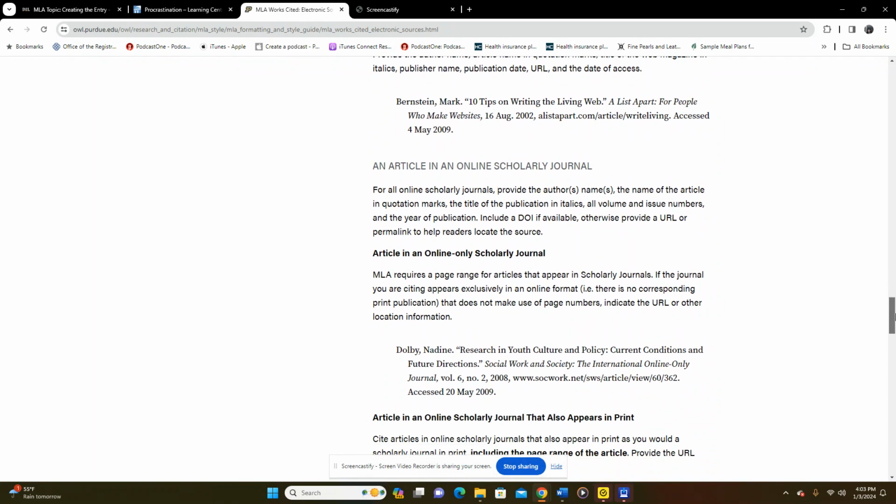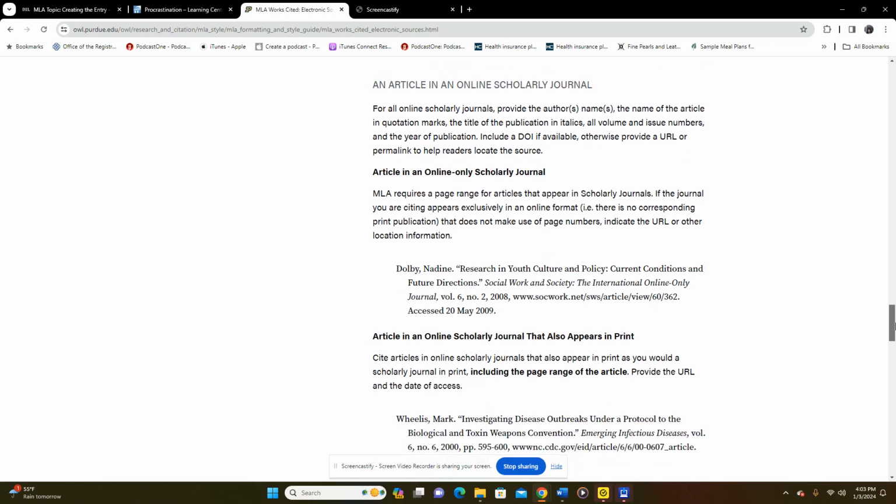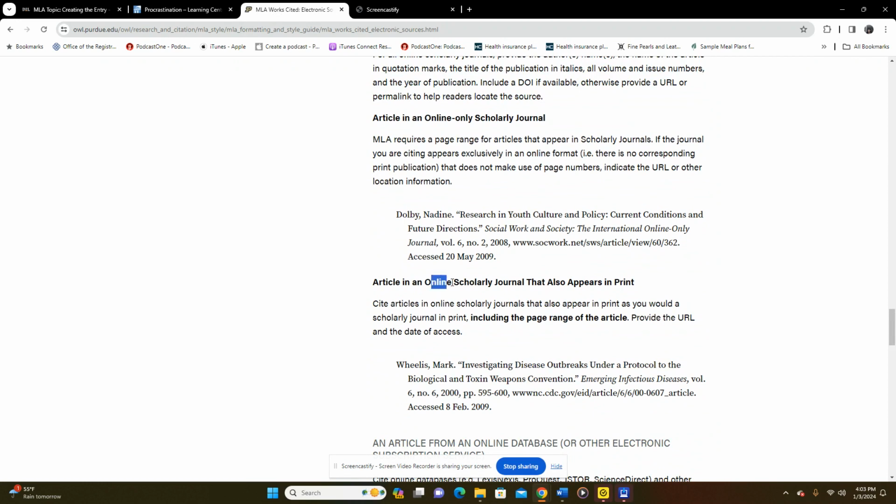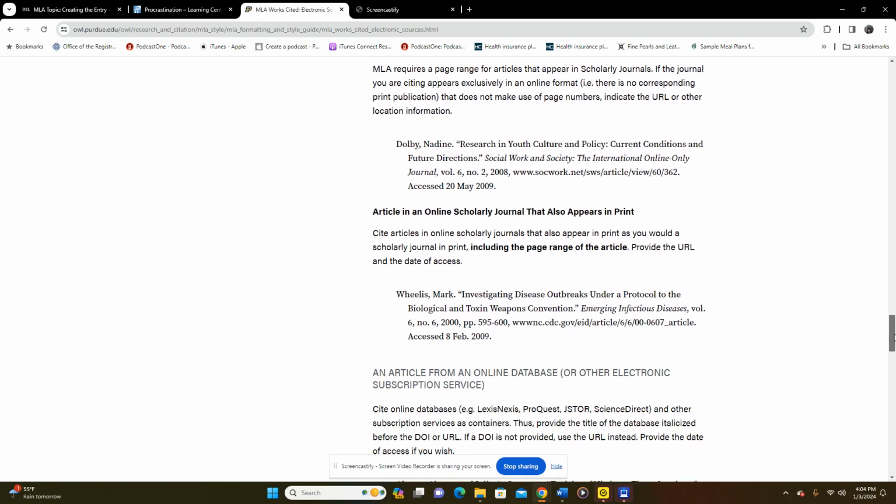You'll see this more in my English 1301, English 1302 courses where we do work with journal articles, but it could be one where the scholarly journal is online only. It doesn't have a printing counterpart. Or it can be an online scholarly journal article where it also appears in print. Okay, so those are two types.